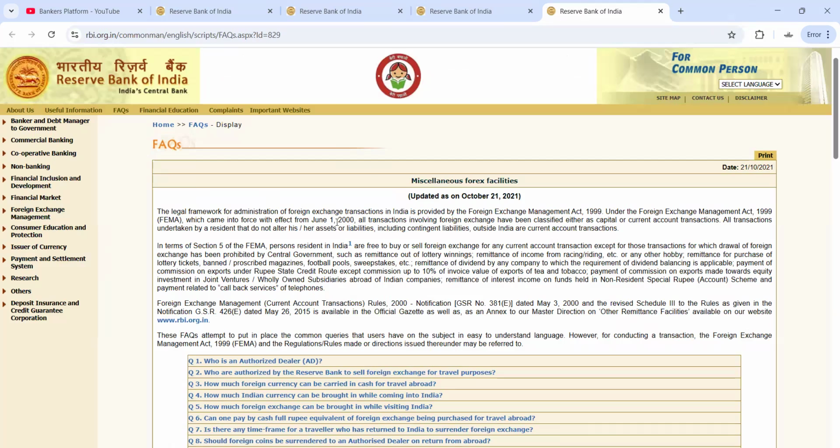So today we will be discussing the miscellaneous Forex facilities. What are the miscellaneous Forex facilities available, and this will help you in your exam, and here you can expect 2 to 3 marks from this topic. So let's start. Miscellaneous Forex facility.